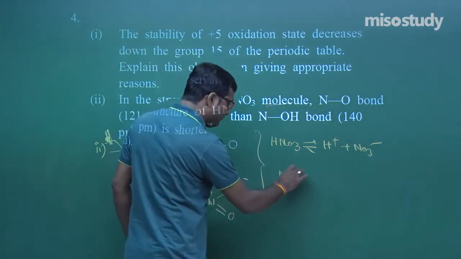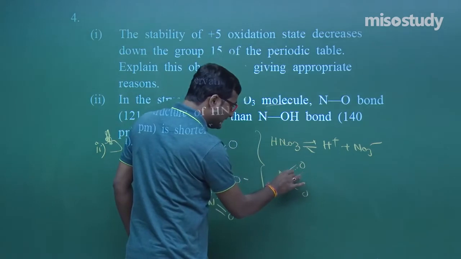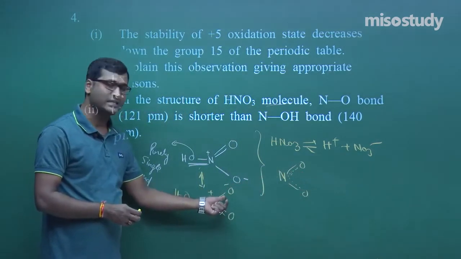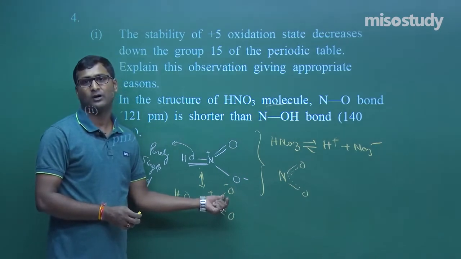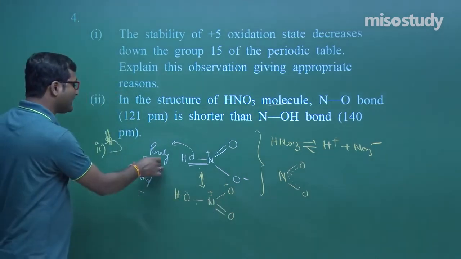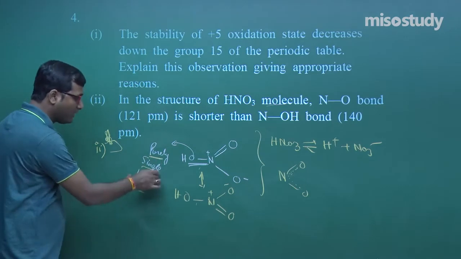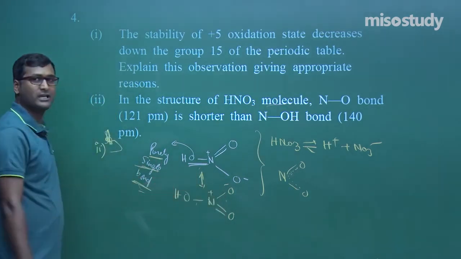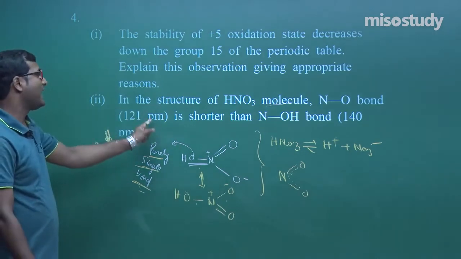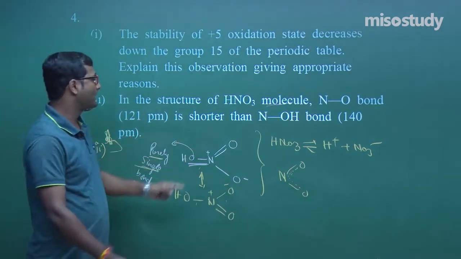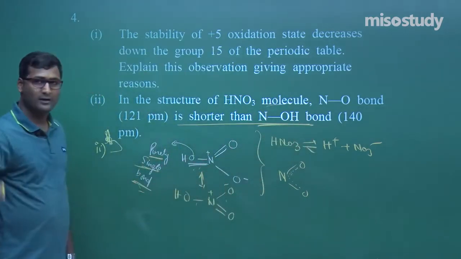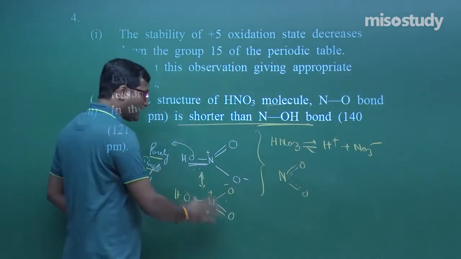That is, in both the N–O bonds there is a movement of the double bond. That is, it has partial single bond and partial double bond character. And we know single bond length is more than the double or partial double bond length. Due to this reason, the N–O bond is shorter than the N–OH bond. The N–OH bond is longer. Now the thing is, is it a correct resonating structure?